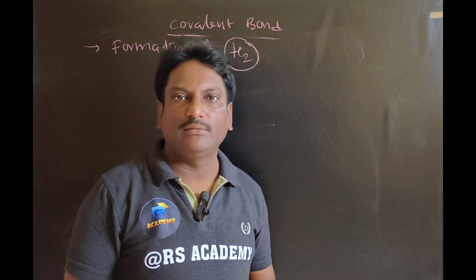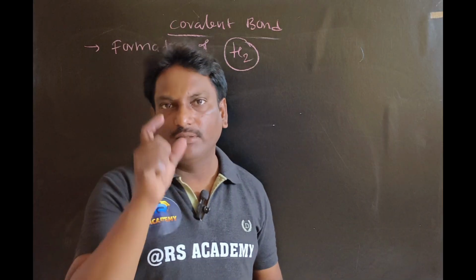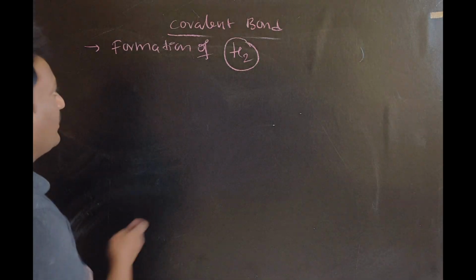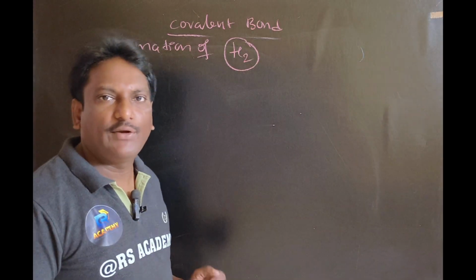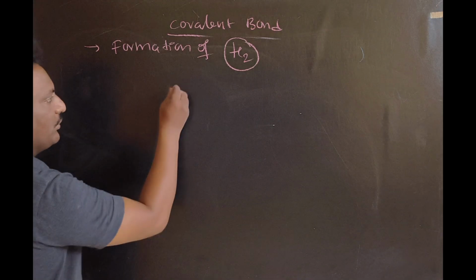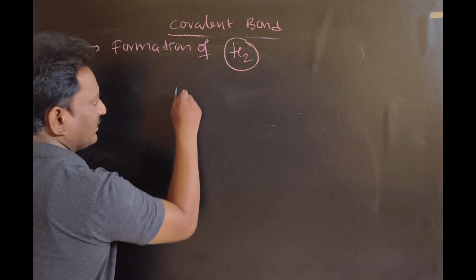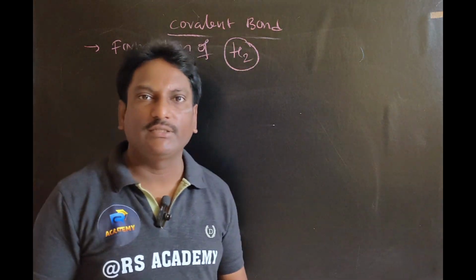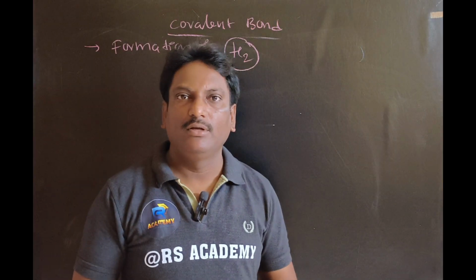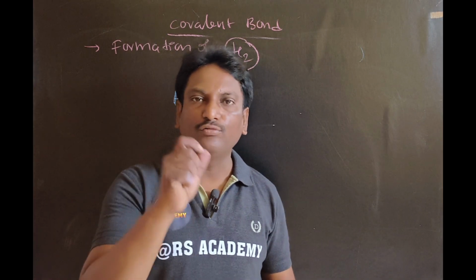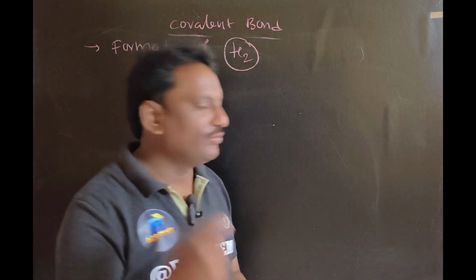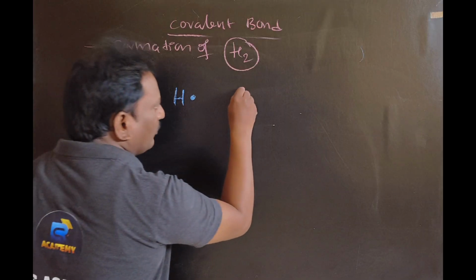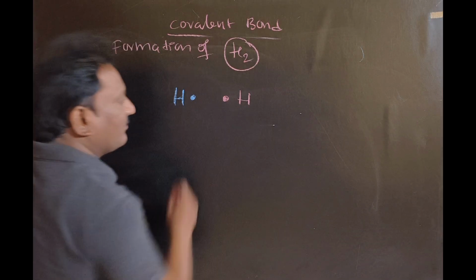Hydrogen gas means H2, and a hydrogen atom means H. We require two hydrogen atoms to form one hydrogen molecule. So the hydrogen Lewis dot structure is H with a dot. If you have no idea how to draw the Lewis dot structure, please go to the channel, where you will find how to draw Lewis dot structures of some elements. Please go through that. This is the Lewis dot structure of hydrogen, and one more hydrogen we require. This is the Lewis dot structure of hydrogen.